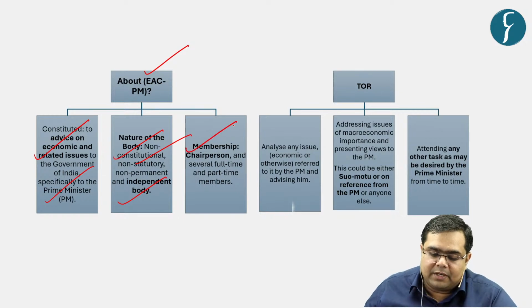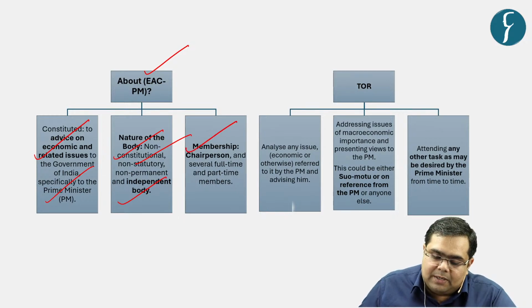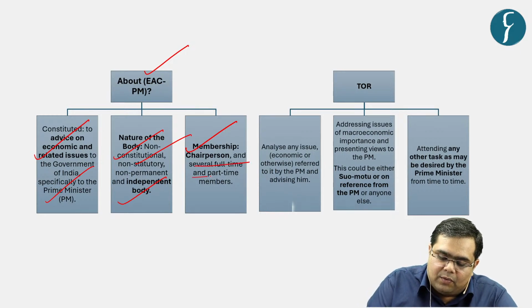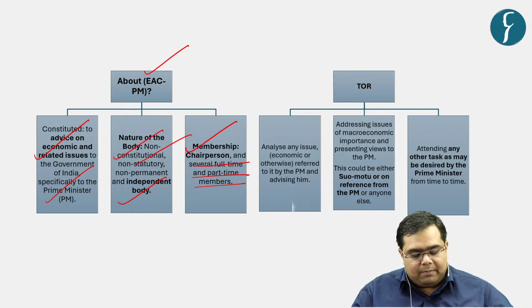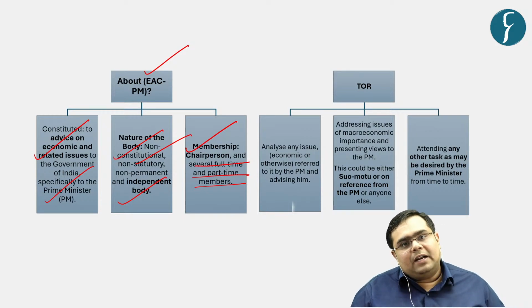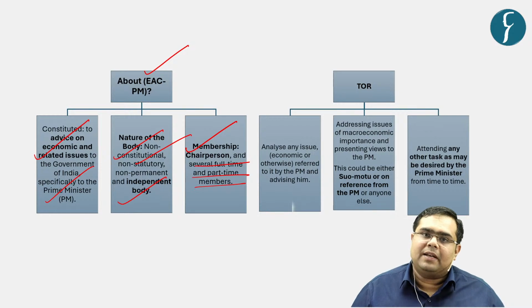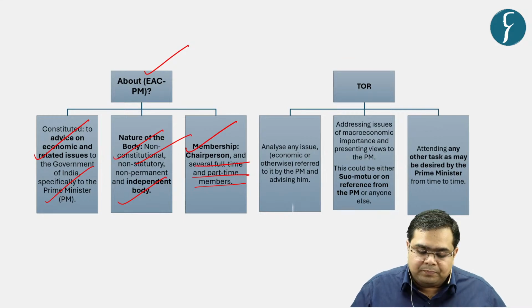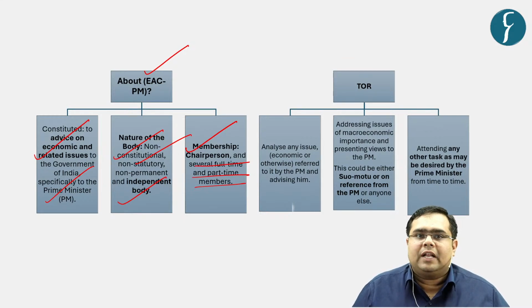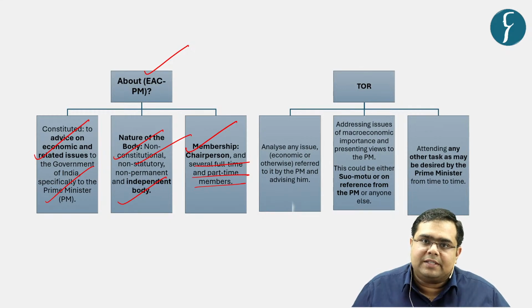Then what is the membership of this body? The membership comprises of a chairman and several full-time and part-time members. So you see, had it been a statutory body, it would have been written in the statute that this is the minimum number of members that are to be constituted in this particular body. So since it is neither a constitutional nor a statutory or any kind of body with a legal backing, it hasn't got any kind of permanent structure. Now you tell me, who is the present chairperson of this particular body in the comment section.